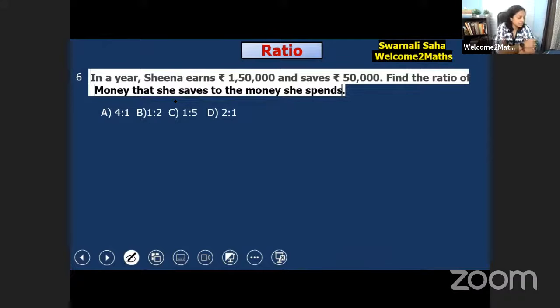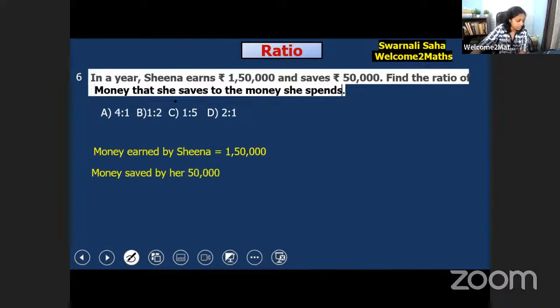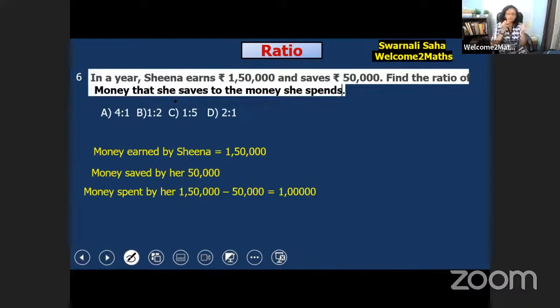Wow, so many answers have already come. Let's see the answer. In the year, Sheena earns 1,50,000 rupees and she saves 50,000. So the money spent by her would be 1,50,000 minus 50,000, and that is 1 lakh. We have to find the ratio of the money that she saves to the money that she spends. So that means 50,000 divided by 1 lakh.